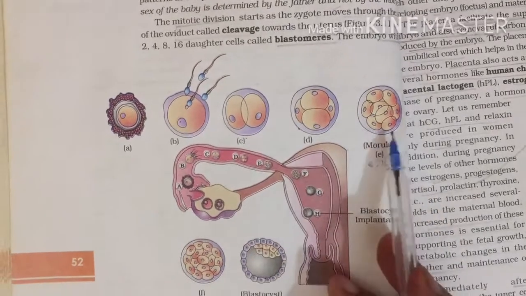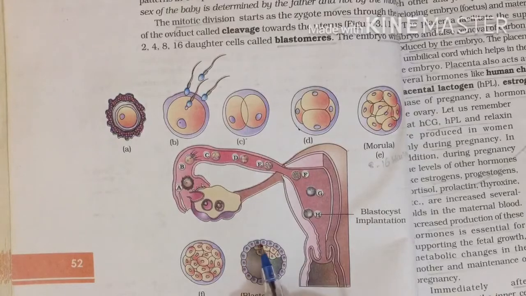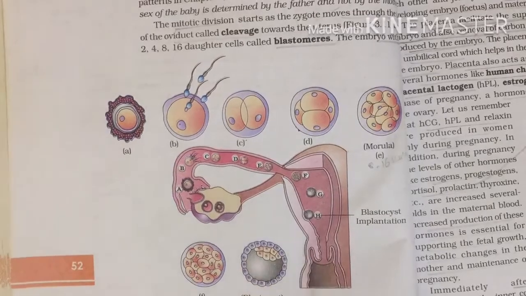Then many cells divide further and form the blastocyst. Now this is the blastocyst, which consists of one layer of trophoblast, and this is the inner cell mass, and this cavity is nothing but the cyst. Because of the presence of the cavity, we call it a blastocyst. Okay, fine.